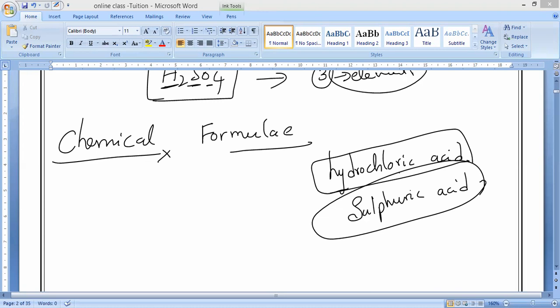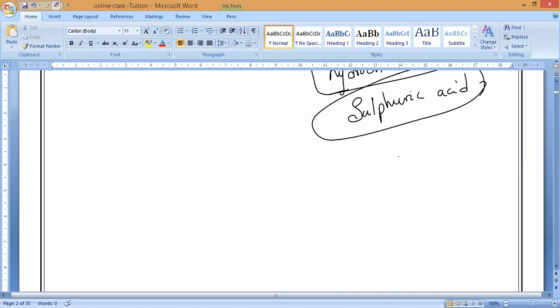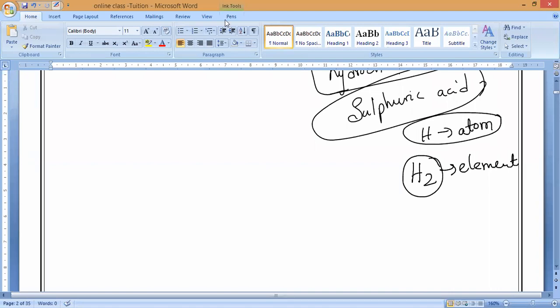Suppose hydrogen element. What is the formula? Anybody? Hydrogen element is H2. This is an element. It is a diatomic molecule. Hydrogen atom means H. Understand? Also, hydrogen atom means H, hydrogen element means H2. Oxygen atom means O, oxygen element means O2. Suppose sodium atom: sodium atom means Na only, and sodium element also Na only.